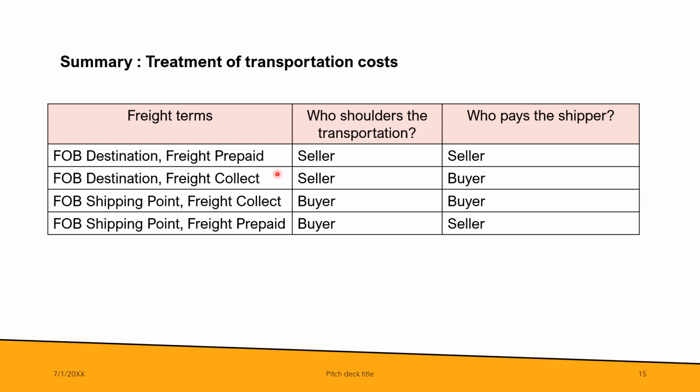If it is freight collect, it's the buyer who pays the shipper. Meanwhile, if it is FOB shipping point, based on our previous discussion, it's the buyer who should shoulder the transportation. And as we mentioned earlier, freight collect, the buyer pays the shipper. Freight prepaid, the seller pays the shipper.